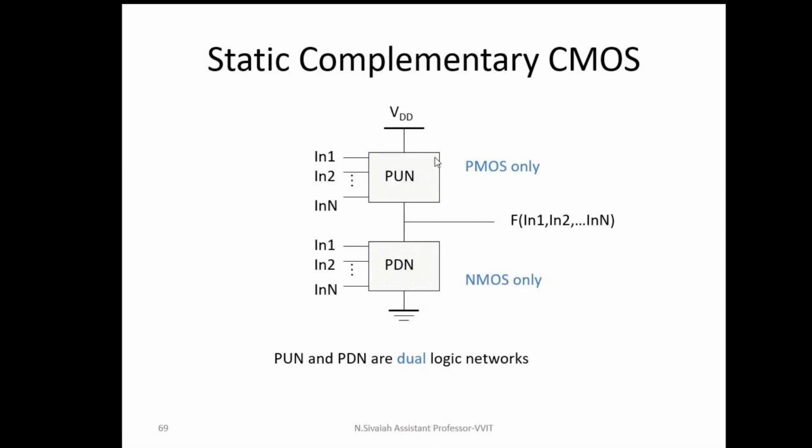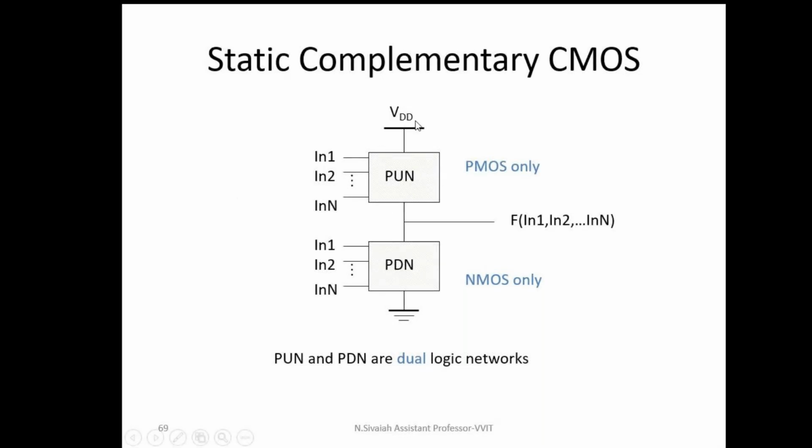That's why we don't prefer a resistor as the pull-up network. For example, if the pull-up network is replaced by a depletion mode transistor, in this case also the output never reaches zero. This is the drawback when the pull-up network is replaced by a depletion mode transistor.